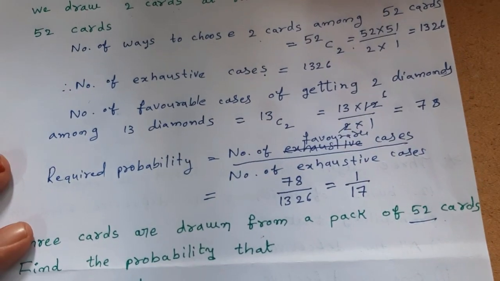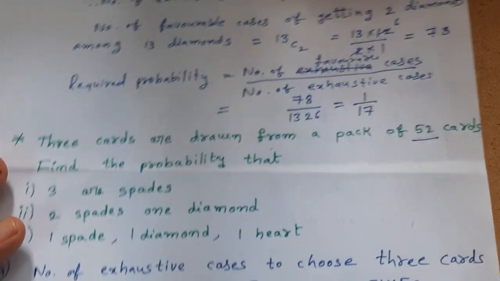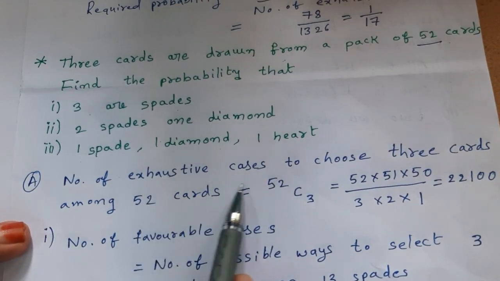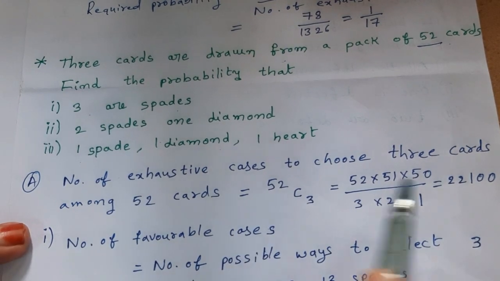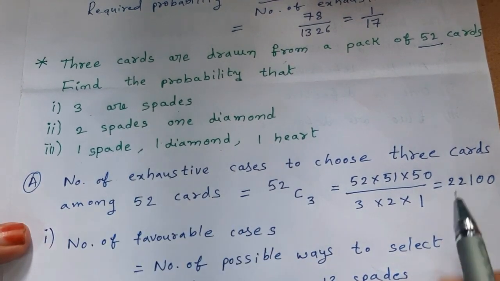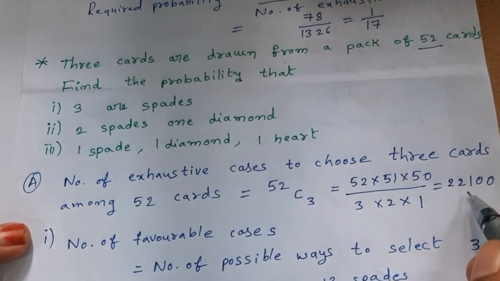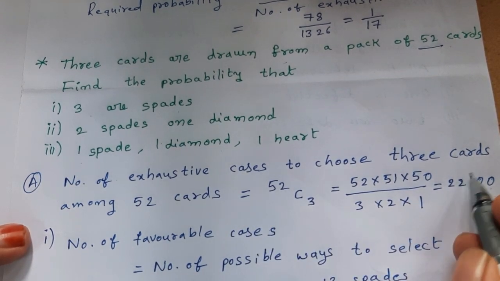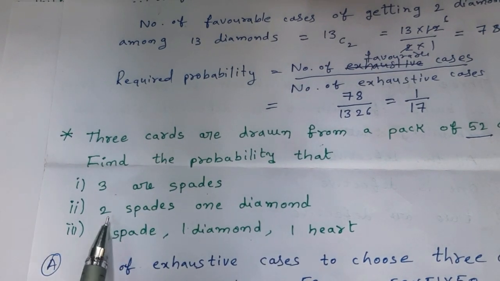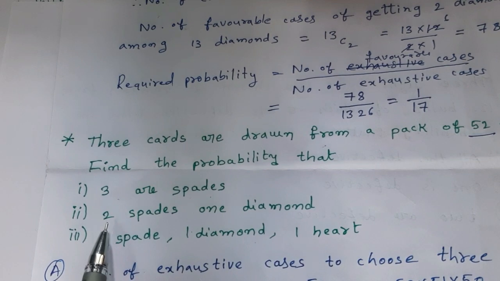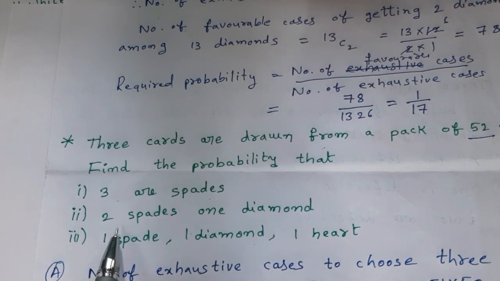Already I said that the number of exhaustive cases is common for all cases. The number of exhaustive cases is the same for all cases, that is 22,100. Therefore, there is no need to find the number of exhaustive cases. Let us find the number of favorable ways to choose 2 spades and 1 diamond.